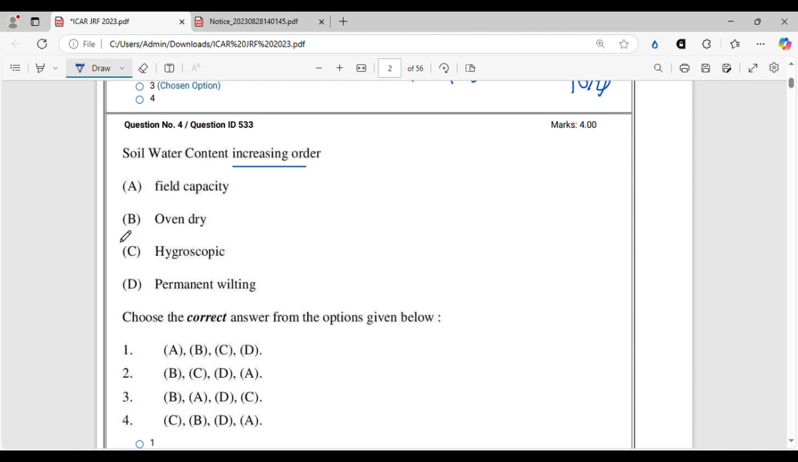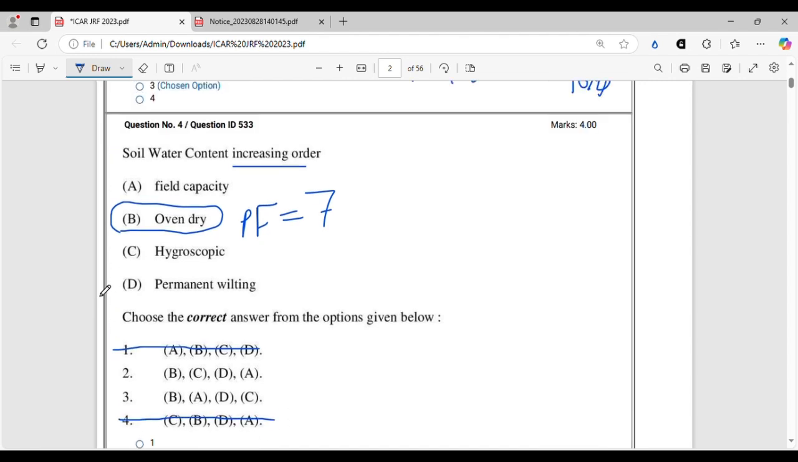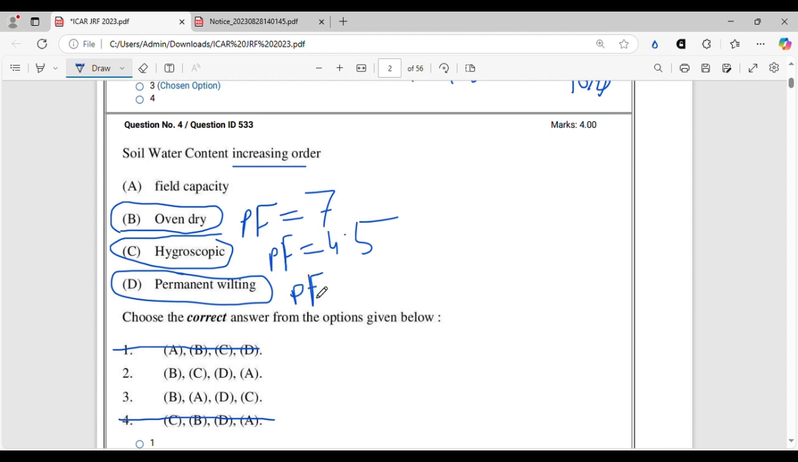So we know the least soil water content is in oven dry condition, where the pF value is almost 7, right? So it will start with B. So we can eliminate options 1 and 4. And after oven dry, it will come hygroscopic, of course, hygroscopic pF around 4.5. And then will come permanent wilting point. It has pF around 4.12, 4.2. You will find many values in many areas. And finally, field capacity having pF around 0.5. Okay.